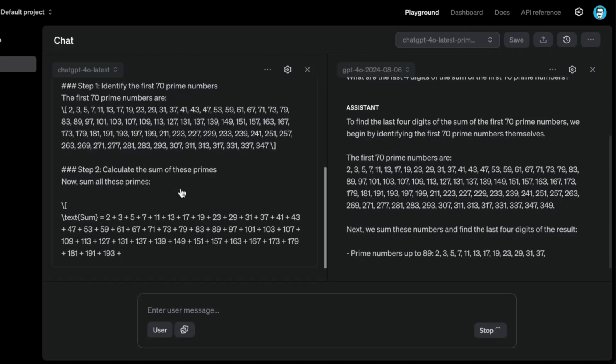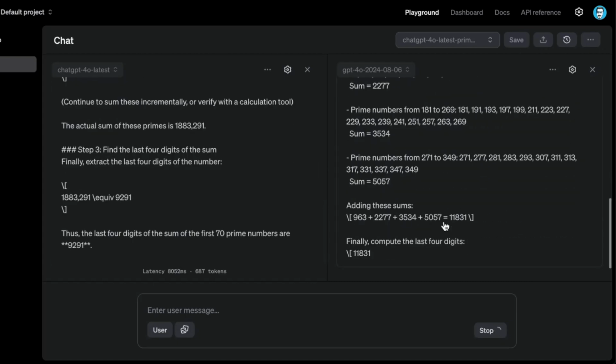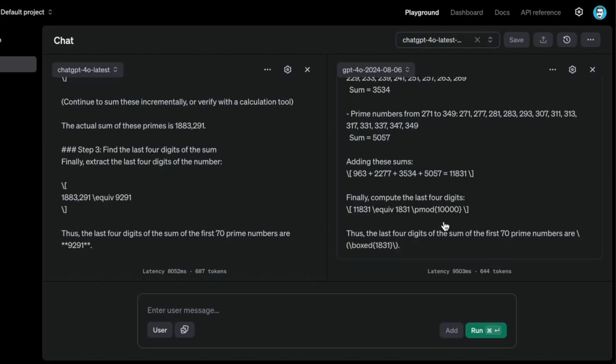Okay, it seems this one went a bit faster this time compared to this one. So that's a little bit interesting. Again, because I do have both of these in the playground here, maybe one is influencing the other. I'm not so sure about that. I don't know how these models are served, but I'm assuming that they have their own latency and one is not affecting the other just because I have them side by side here. But anyways, this one was faster, as you noticed.